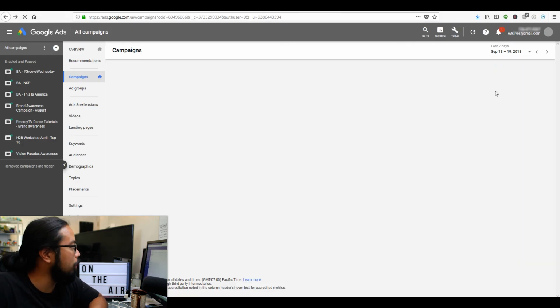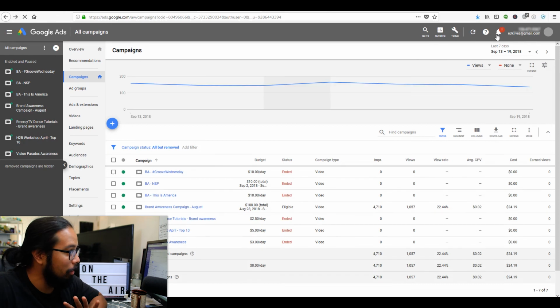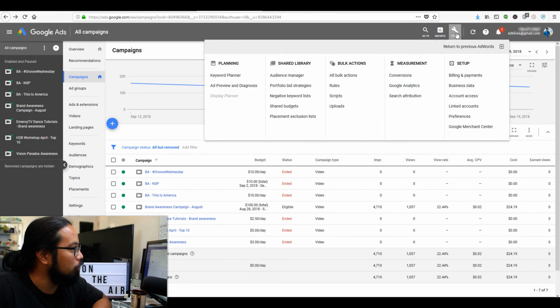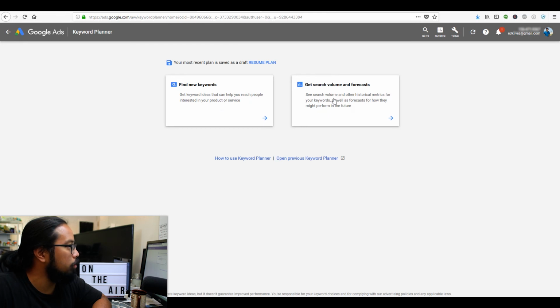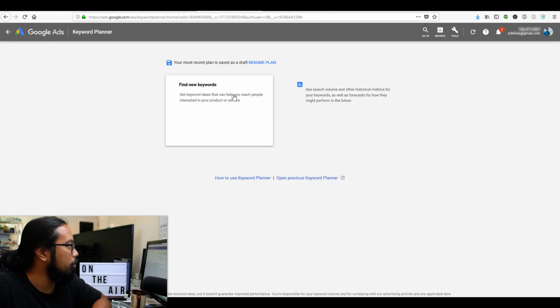So another tool for keywords is Google Ads. Like I said, if you go through that whole annoying page, just call them and have them switch it back for you. So not that one. We're going to be heading over to Tools, go to Keyword Planner. This essentially does the same thing as Keywords Everywhere. This is just another tool that you can use for keyword research. Boom, find new keywords or get search volume and forecast. I'm going to find new keywords.